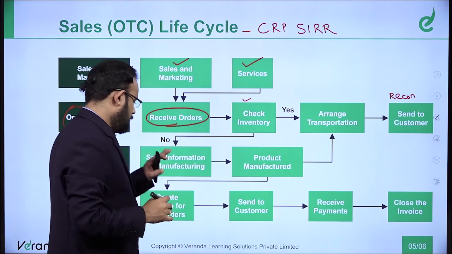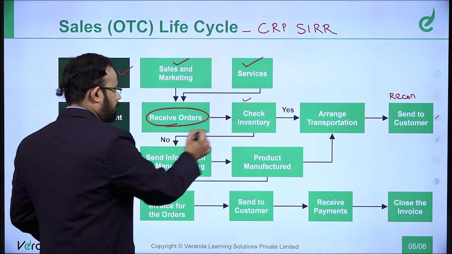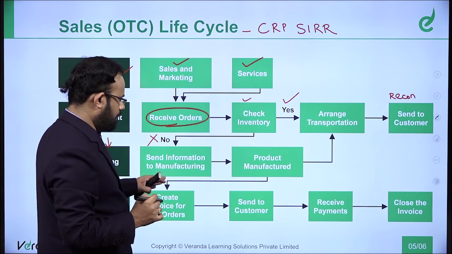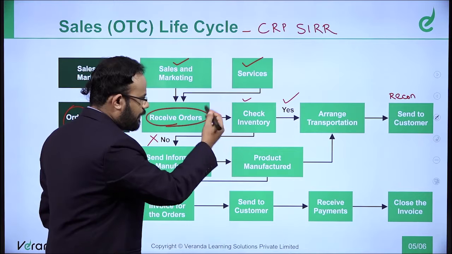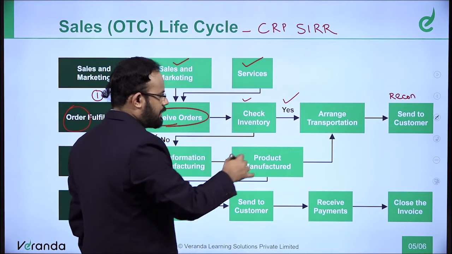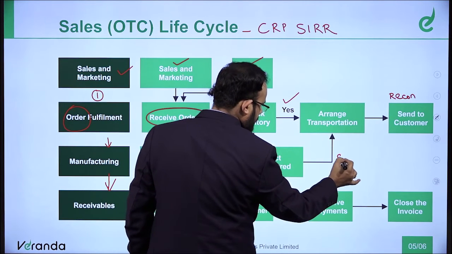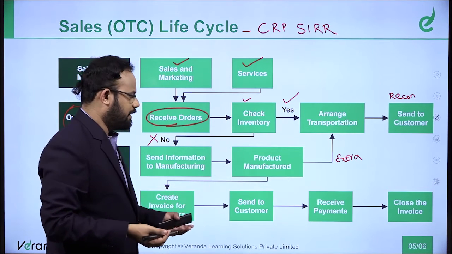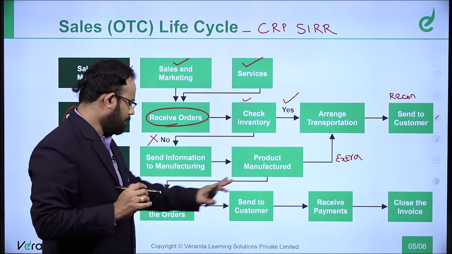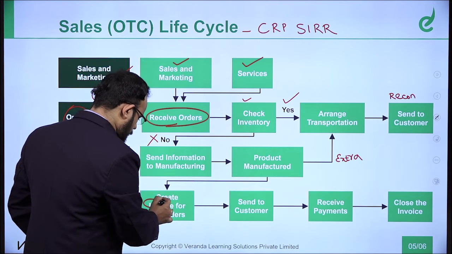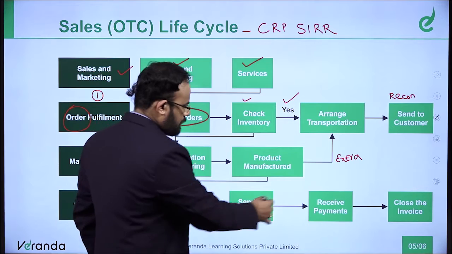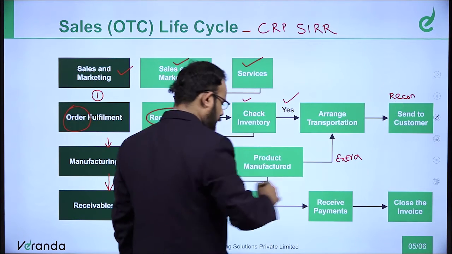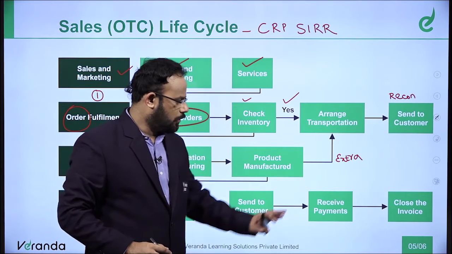Now, check inventory, send information. If there is no inventory, that means if it is yes, then it is going to be perfect. If it is no, send information to the manufacturing. Then product has to be manufactured and then arrange transportation and send it to the customer. So this is the extra step. If you don't have, then what they will do? They will manufacture the product, and then they will create an invoice because it's not already been done. Then send it to the customer, receive the payment and close the invoice is what we are trying to do here. It can also route it through here or through the payment and they can go and close the invoice.